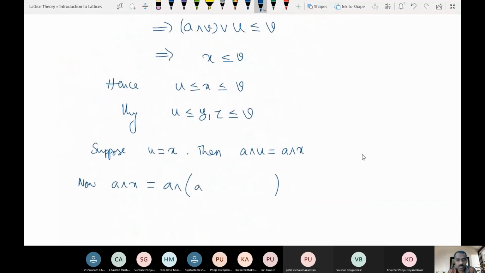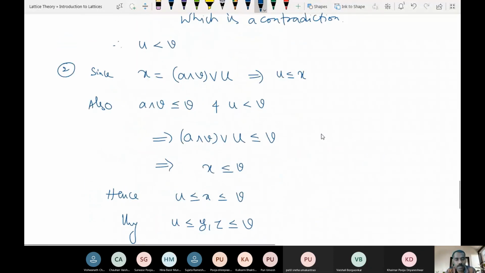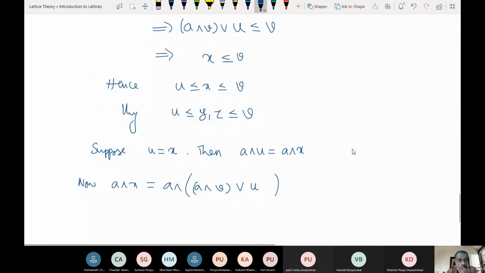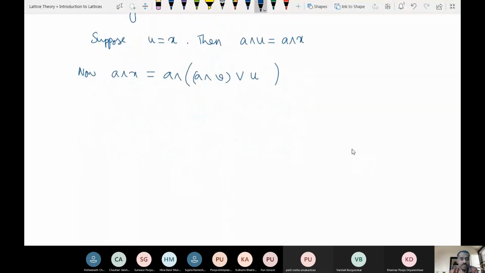I'm just substituting the value of X. So first let me write this as U join A meet V, just like A join B is the same as B join A. So I have written that in this way.